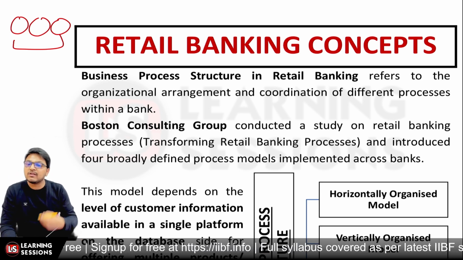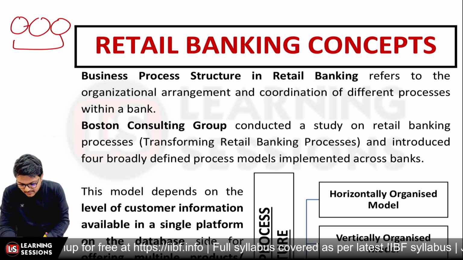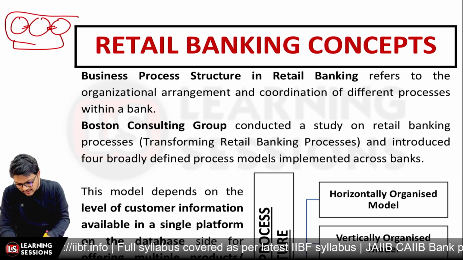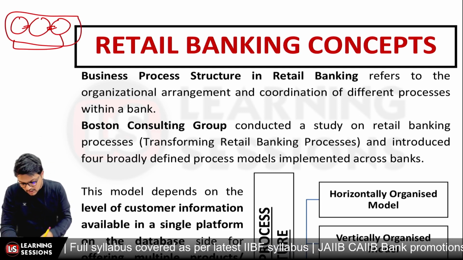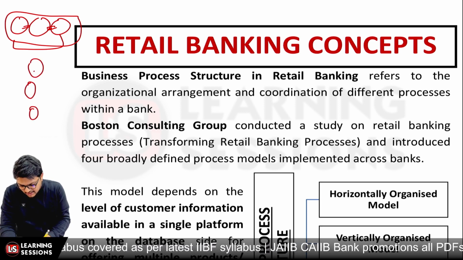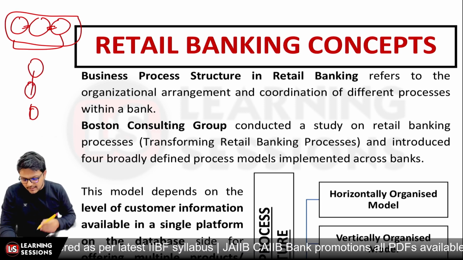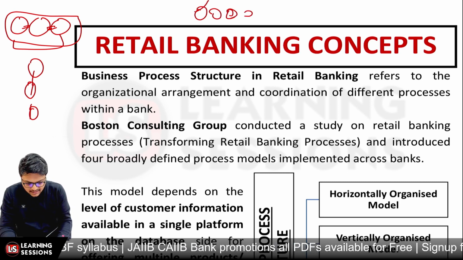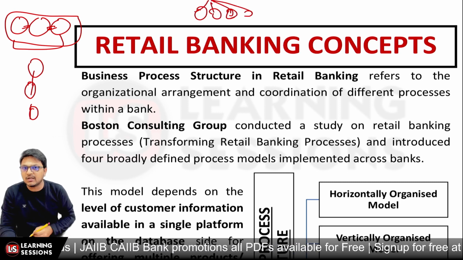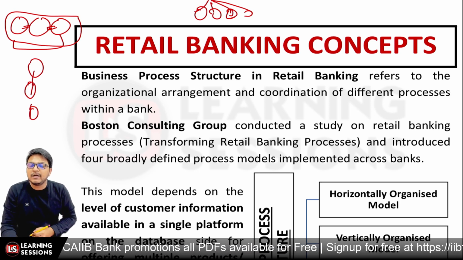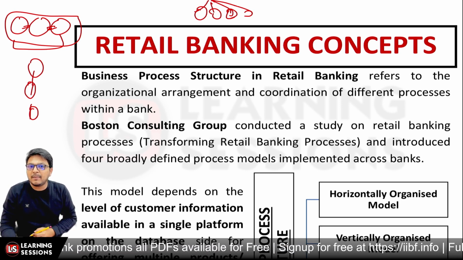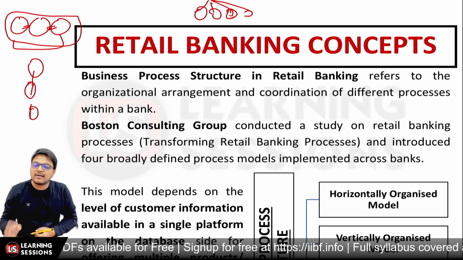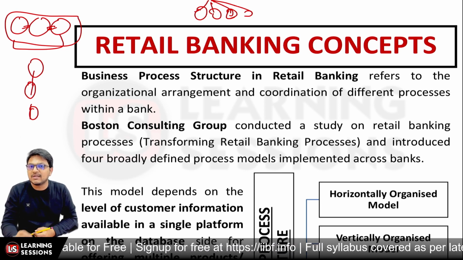If I have different processes and the data is not shared between them, that's horizontal. Let's say all the data is available at the horizontal level only, right? That's a horizontal approach. When data is shared in a vertical chain manner, that's a vertical approach. When we have the data in a horizontal manner, but there is also centralized data, where some of the attributes are shared centrally, that's predominantly horizontal. We have the model for it. That study was done by BCG, the Boston Consulting Group, right?